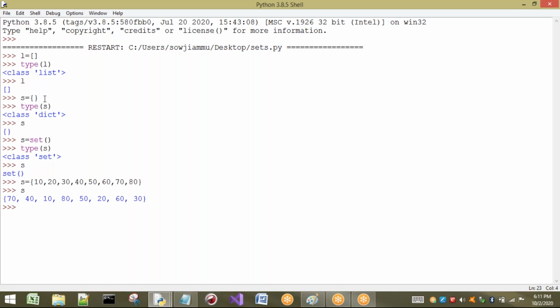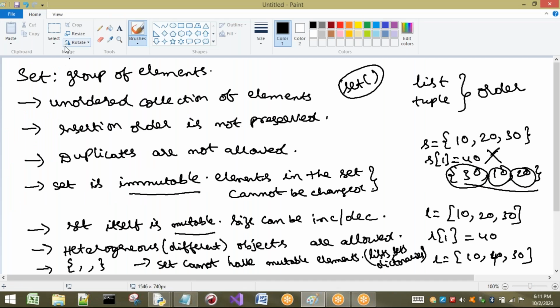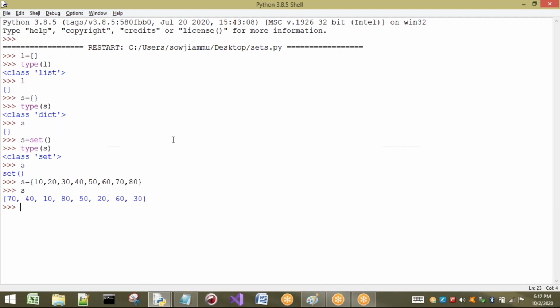See, a very important point we have to observe. The first point: an unordered collection of elements, which means insertion order is not preserved. Here we have taken 10, 20, 30, 40, 50, 60, 70, 80 in some order, but what output are you going to get? Some 70, 40, 10, 80, 50, 20, 60, 30, because I cannot preserve the order.